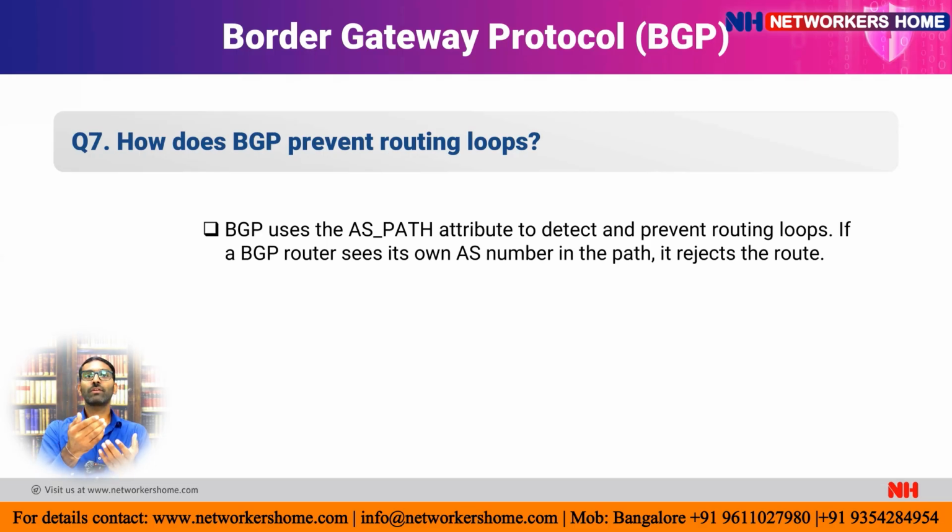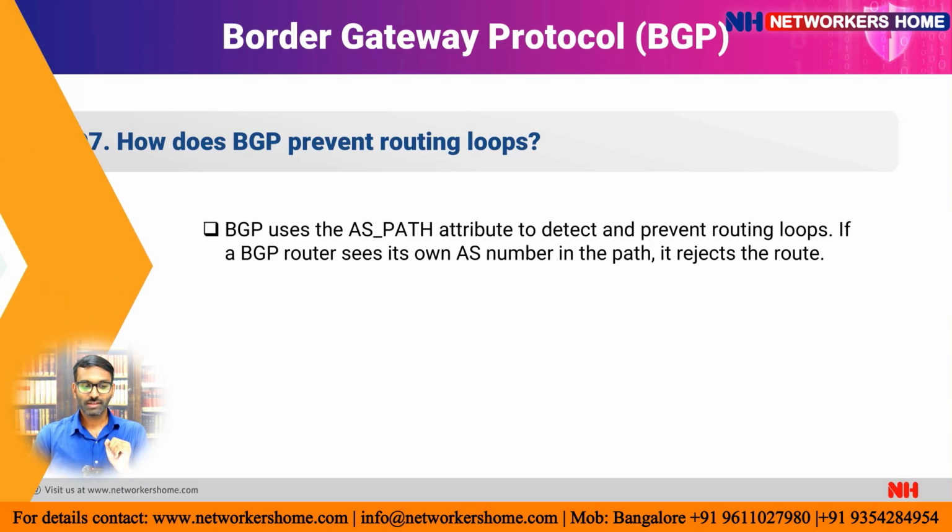Let's suppose router 5 is advertising this same AS path attribute. If it comes to router 1 with the same AS path, then it is going to be rejected. So this is how it prevents a loop if one is getting created in the network. Okay, so this was the 7th question.